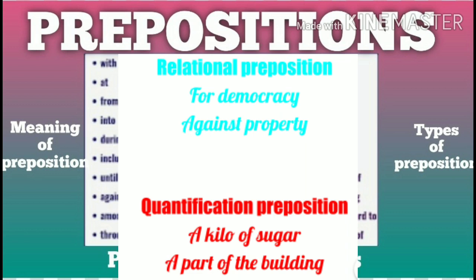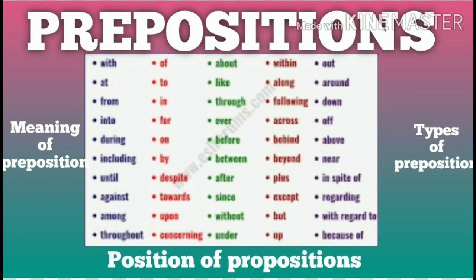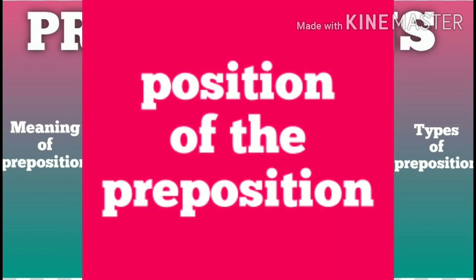Just like relational preposition, like for democracy, against poverty, etc. Just like quantificative preposition, a kilo of sugar, a part of the building, etc. Now come to the position of the preposition.